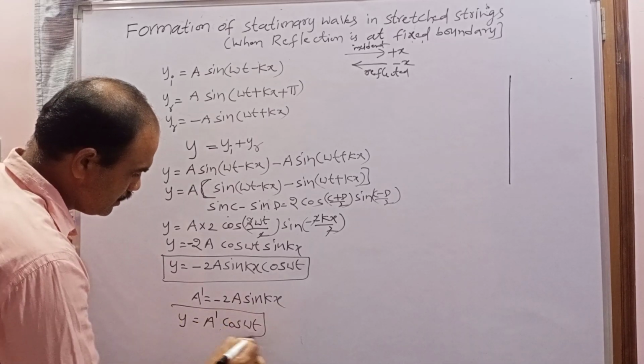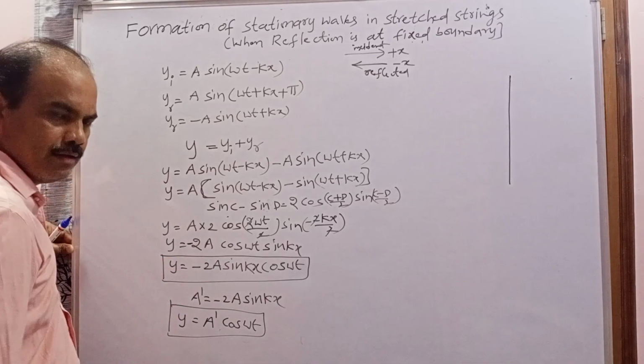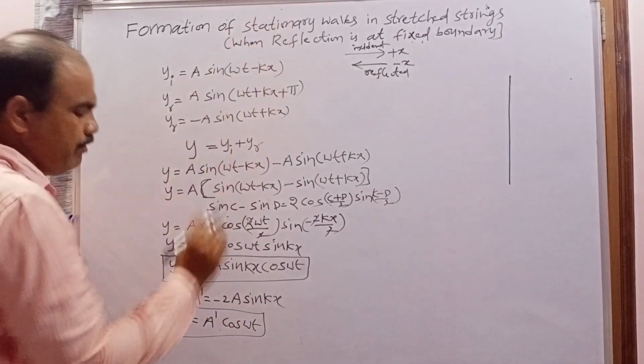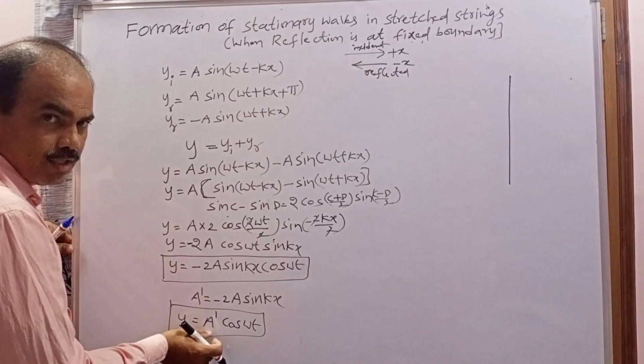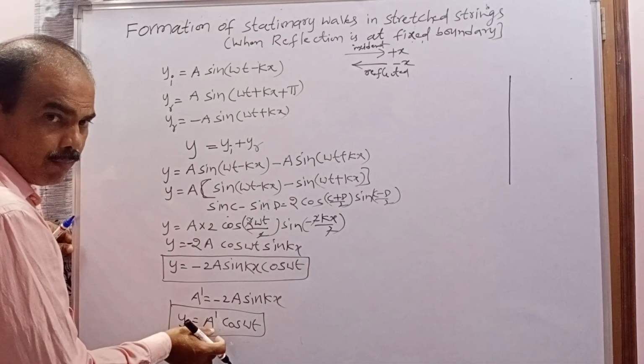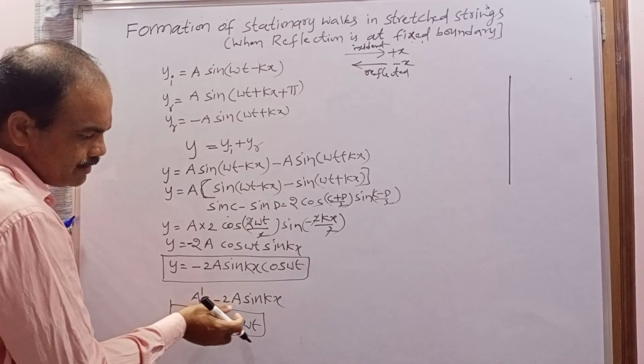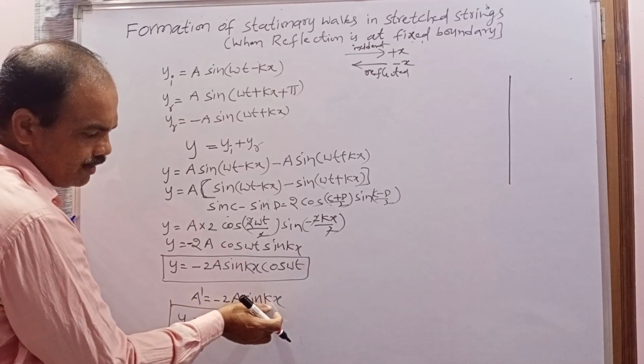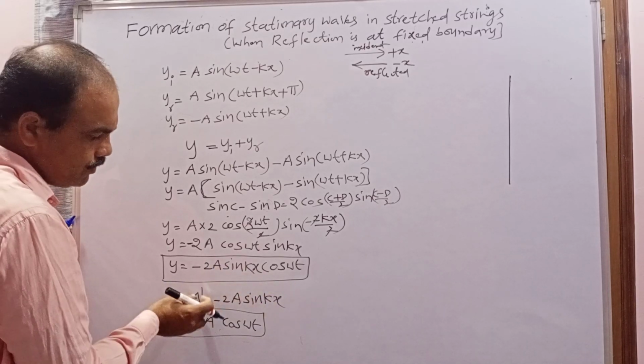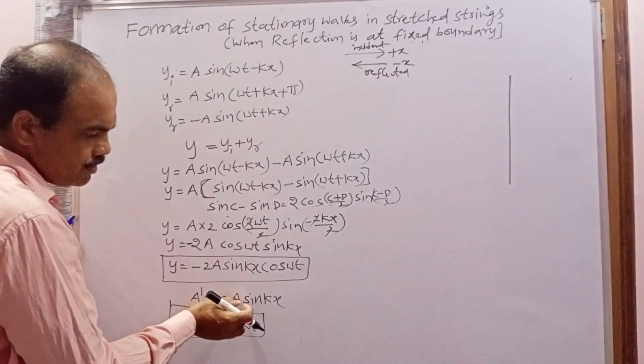So now this is the equation of the stationary wave. Here a dash means the amplitude of the stationary wave or the amplitude of the particle. So a dash equals minus 2a sin kx.